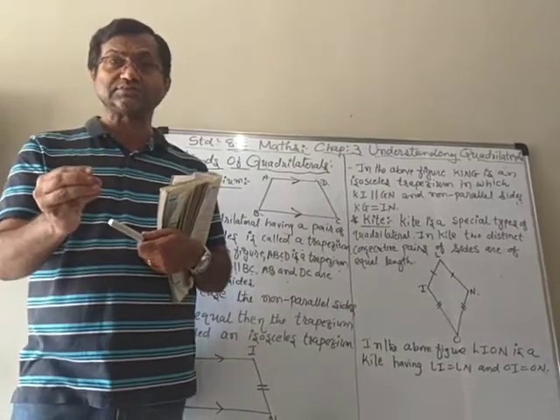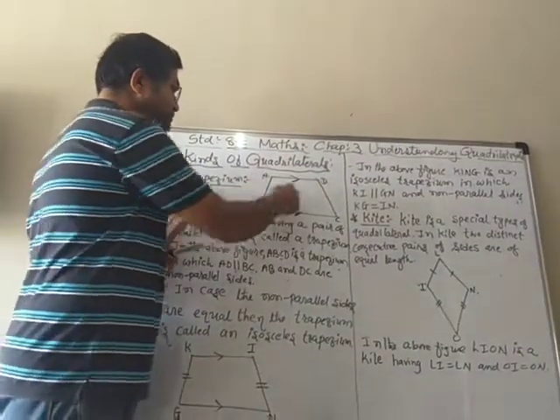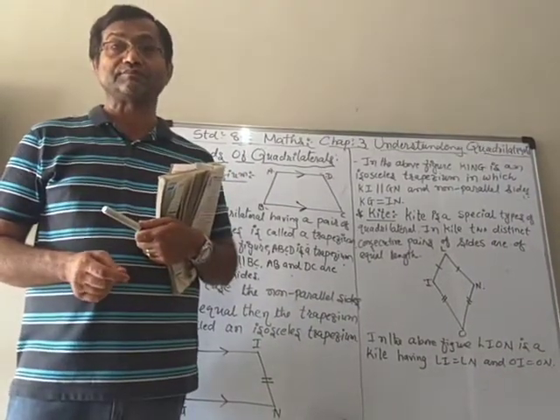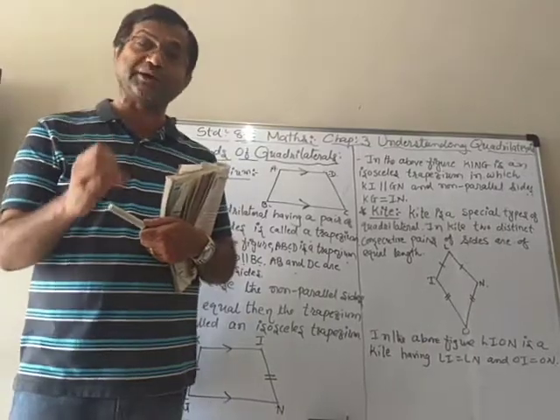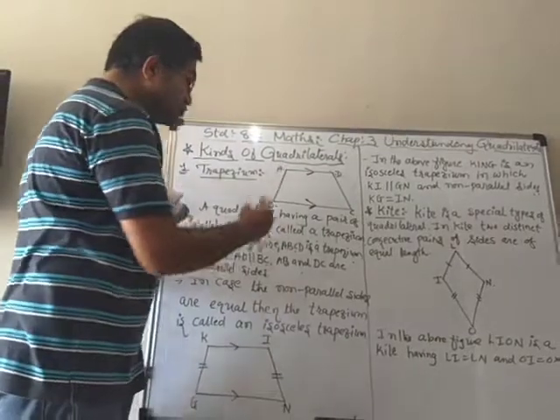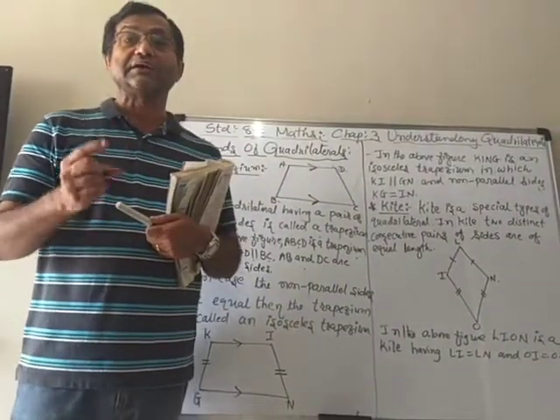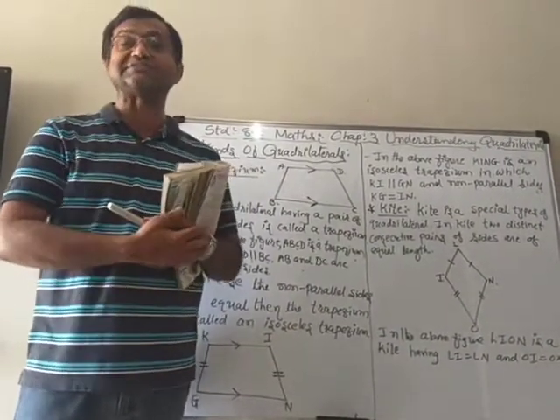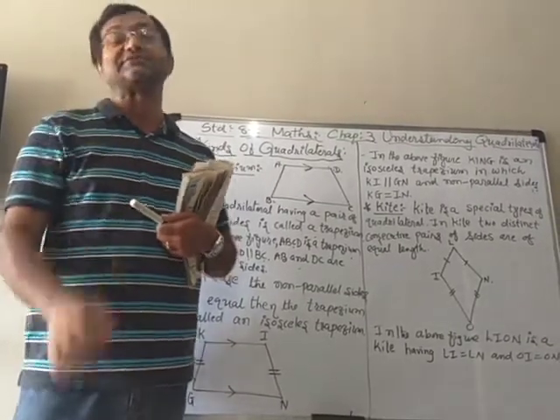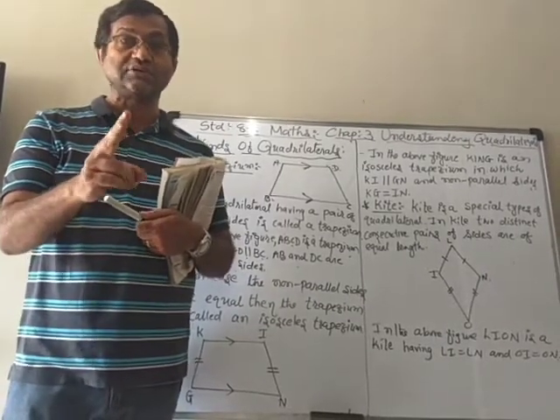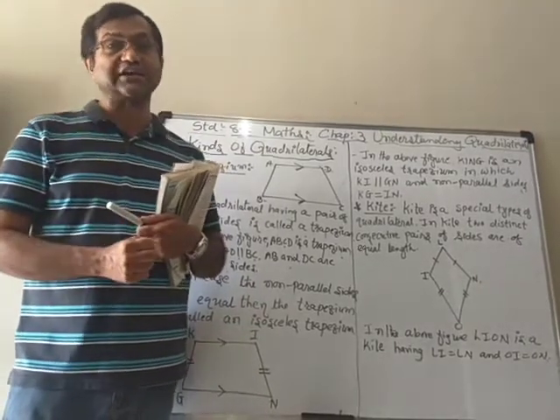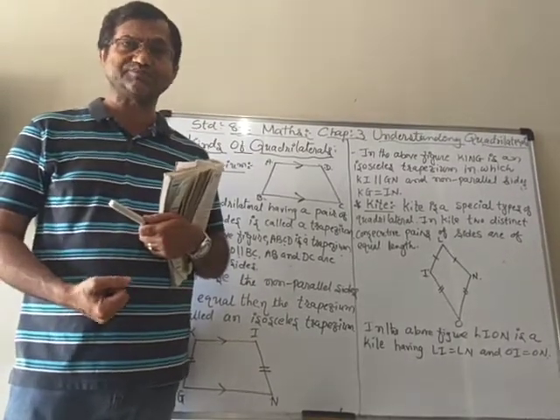But now in case the non-parallel sides are equal in length, not always it will be possible, but sometimes if it is like that, that the non-parallel sides are equal, then because two sides are equal, we can say that it is an isosceles trapezium. Isosceles, you know what an isosceles triangle is? A triangle in which two sides are equal is known as an isosceles triangle.